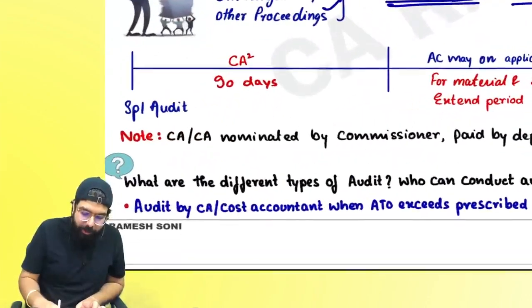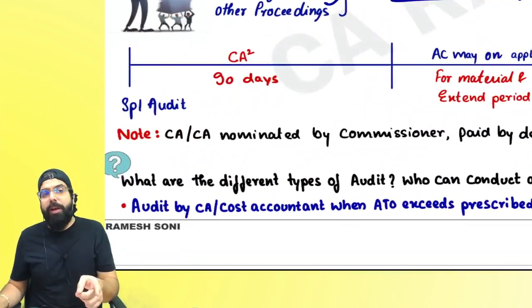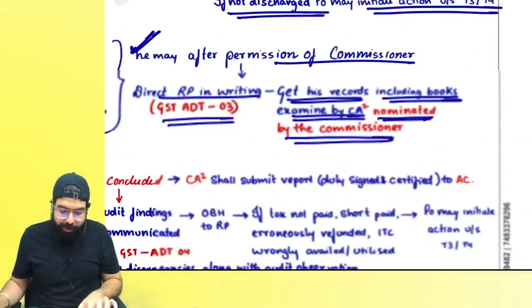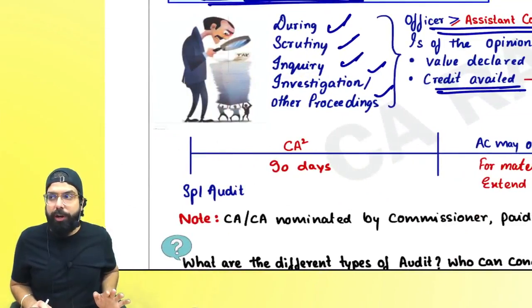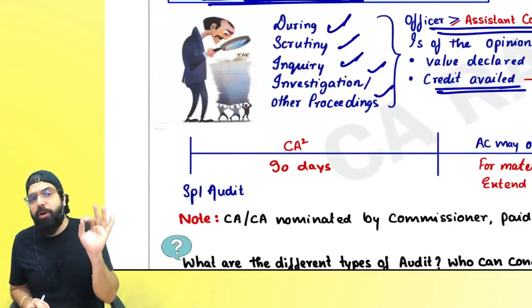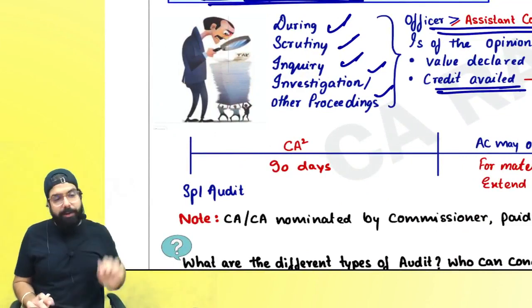Now everyone, the assistant commissioner will go ahead and send you ADT 03 saying, sir, please get your accounts audited. Right everyone? By the chartered accountant or cost accountant nominated by the commissioner.